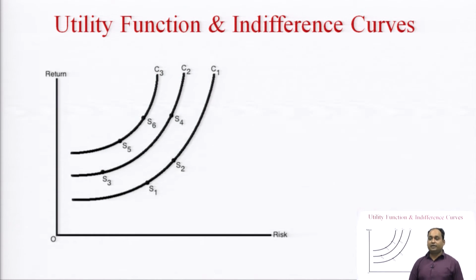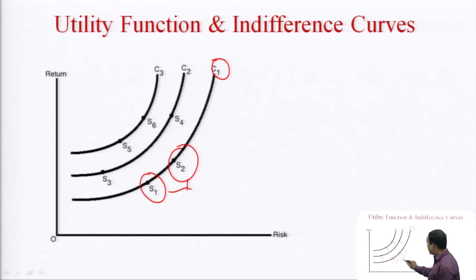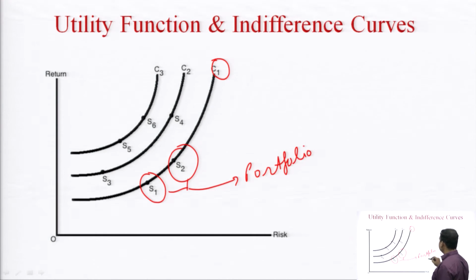Under the utility function and indifference curve, say for example, this is the indifference curve. This is called the indifference curve family, or indifference map, where there are various combinations of indifference curves. Under a single indifference curve, say for example C1, there are portfolios S1 and S2, and this is the indifference curve 1. For indifference curve 2, S3 and S4 are the portfolios. For indifference curve C3, there are two portfolios, S5 and S6.